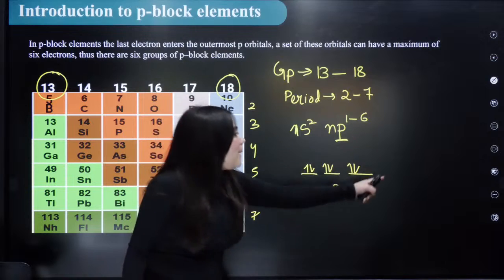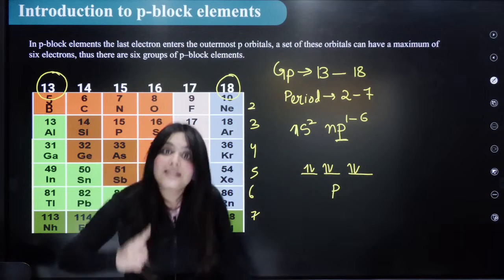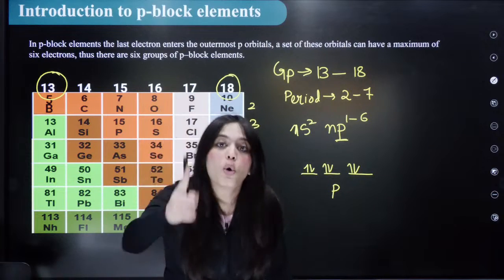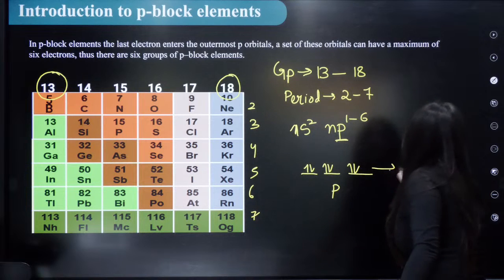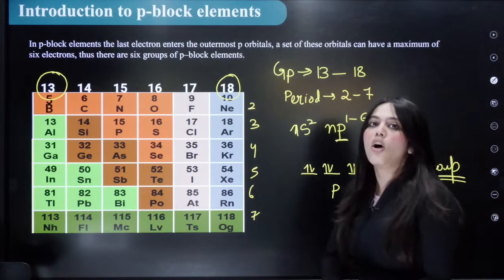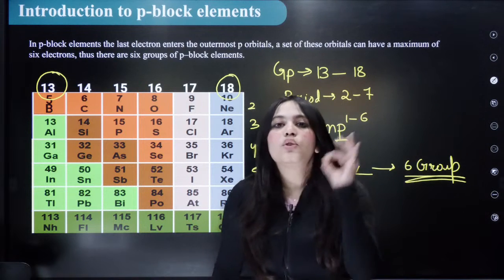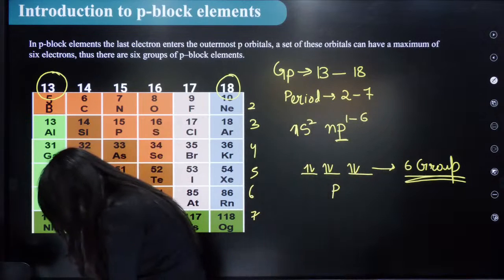So the maximum number of electrons that the p subshell can have is 6. Hence, there are 6 groups of p block elements. This is why we have 6 groups of p block elements, due to their outermost electronic configuration. This thing you must all keep in your mind.